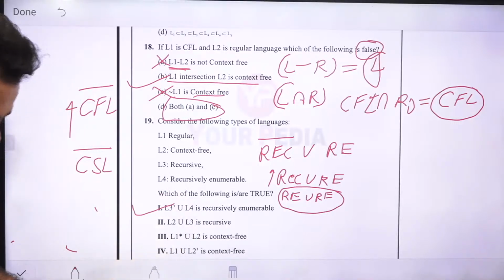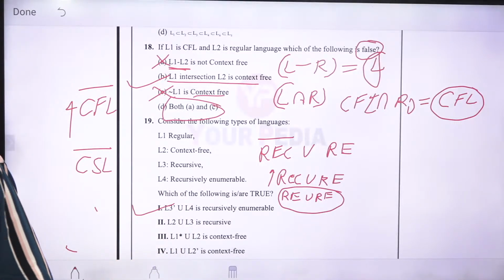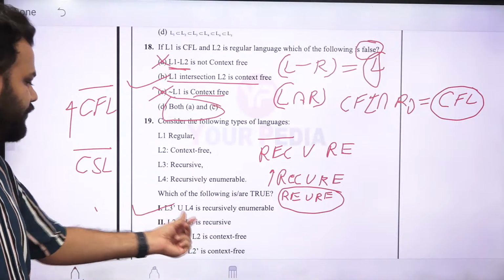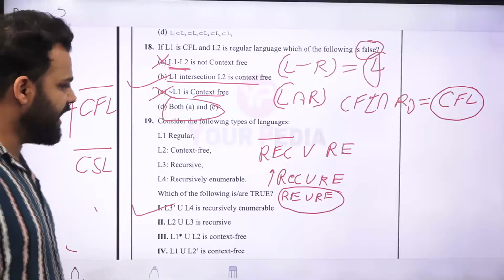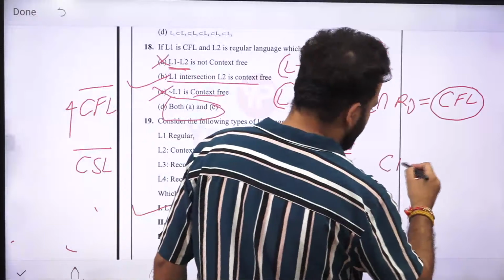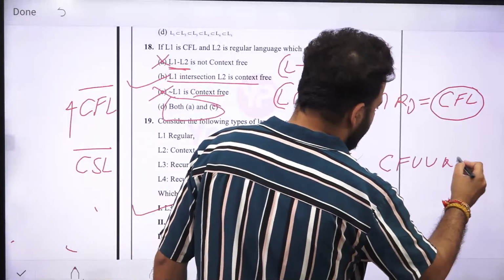So first is correct. Second is L2 union L3 is recursive. Now L2 is context free. Union recursive is REC.